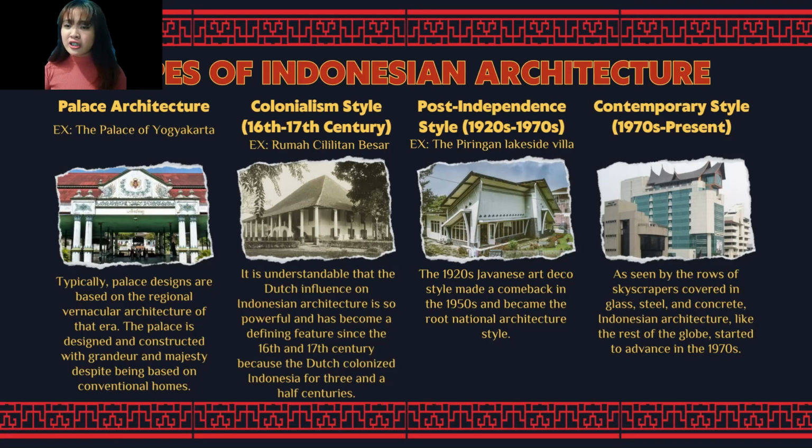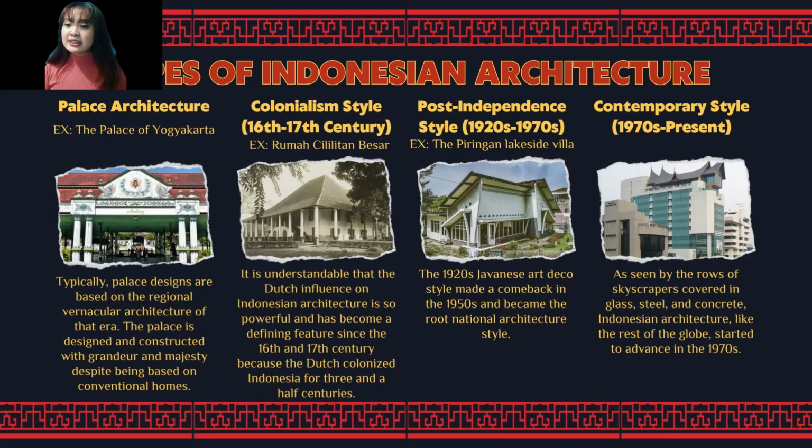in Kramat Hati, Jakarta. The 1920s Javanese Art Deco style made a comeback in the 1950s and became the root national architectural style. Politically, it was a way for Indonesians to liberate themselves from any trace of Dutch influence and was an expression of freedom. The Piringan Lakeside Villa is an example of this architecture.